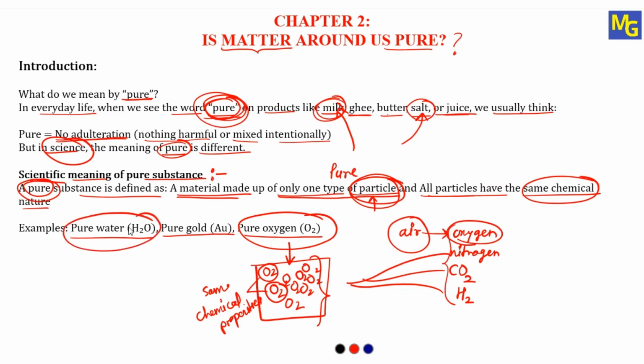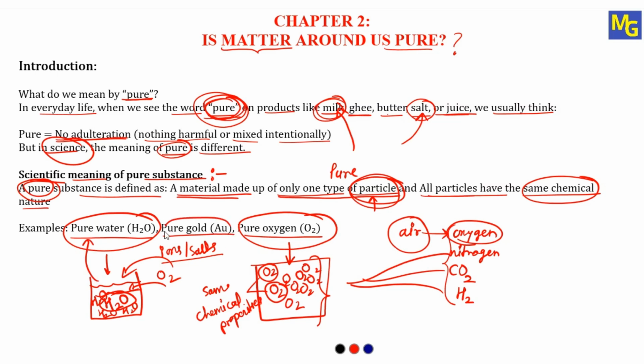If you see water, take water in a glass, then it should have only water. It should not have any other substance. There should not be oxygen mixed in this, there should not be any ions or any salts mixed in this. It should consist only of water molecules. If you take a glass of water, it should have only H2O. Remember, it should have only H2O molecules, no other gases, no other salts. Then only we can call it pure.